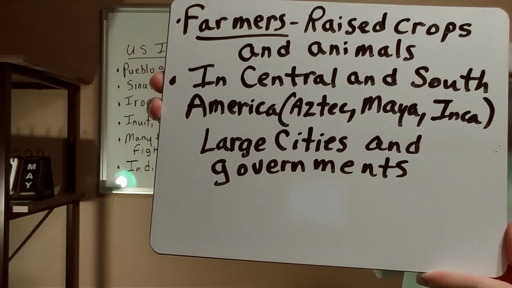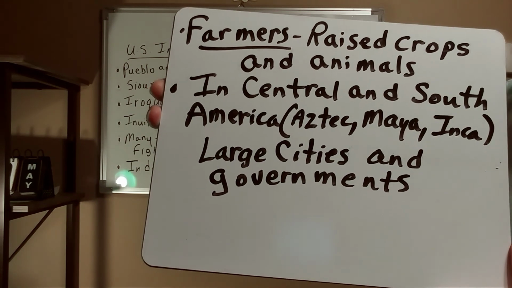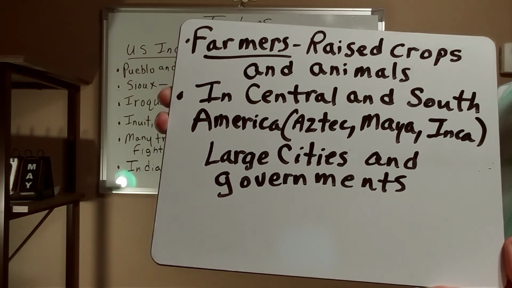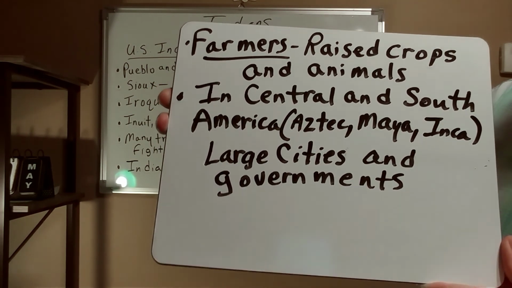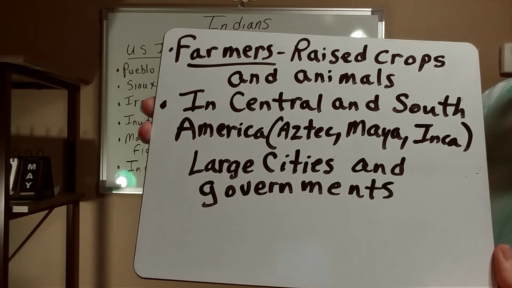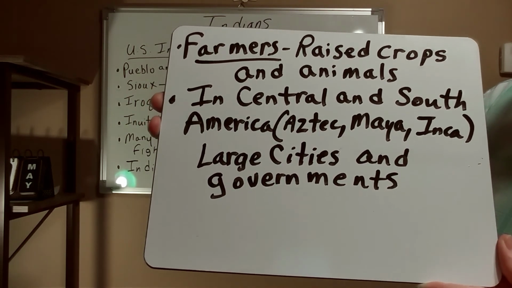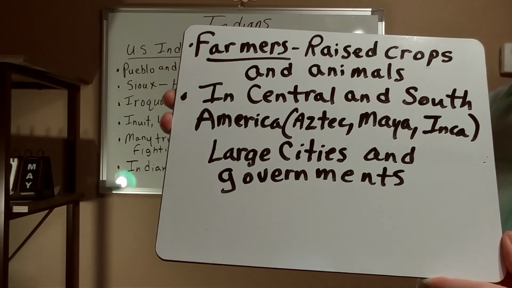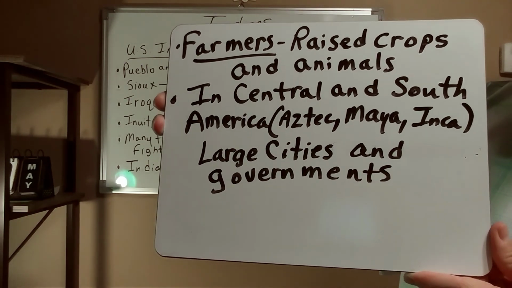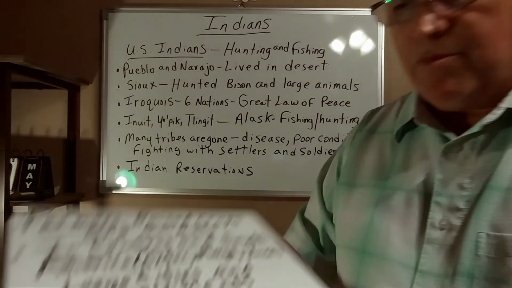Okay, and so you can go back and do some more reading on them later, but I want you to write that down. Okay, some Indians farmed and raised animals, and like I said, some of the Indians that got way past the United States and went into South and Central America, they built large cities and they had governments. Okay, so I want you to pause it and write this down. Okay, still got some more information for you.